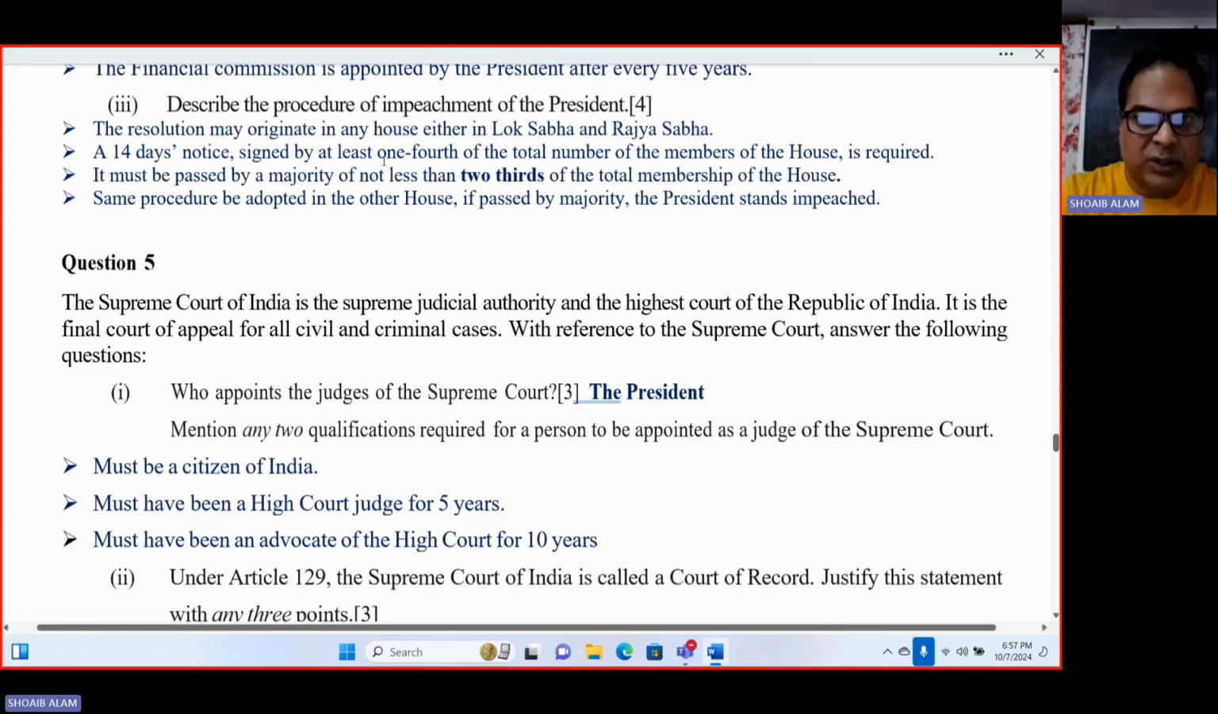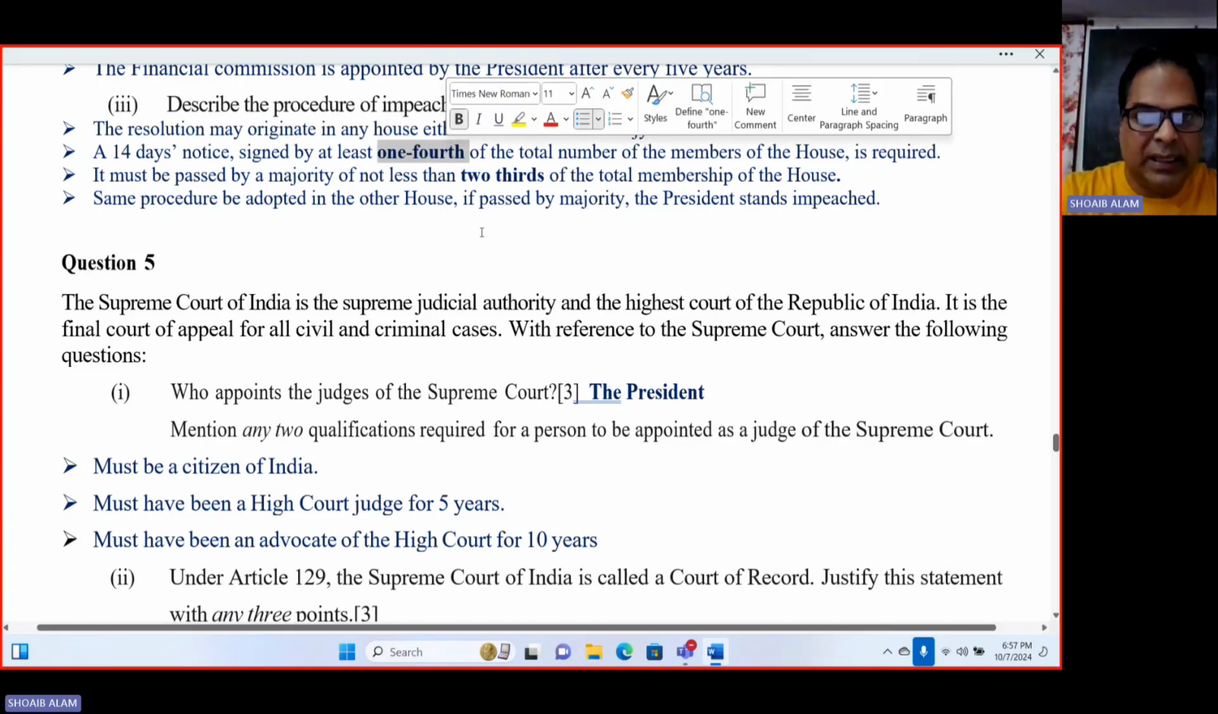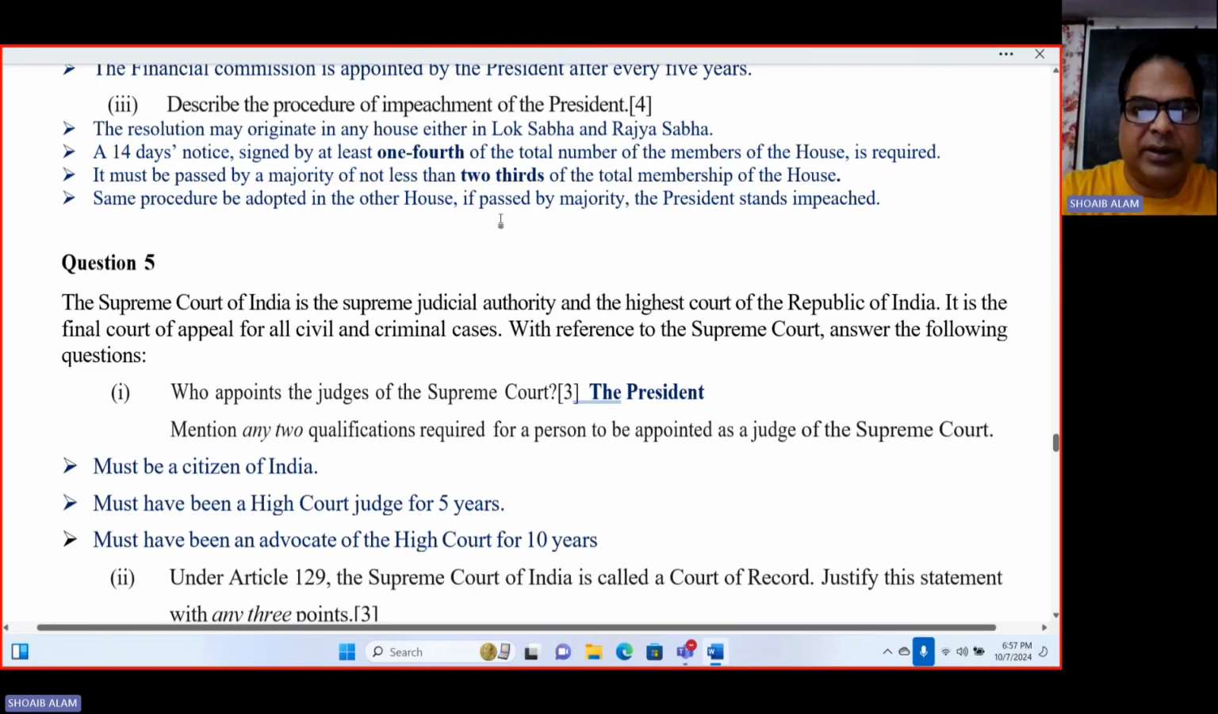So what is important? First one, 1/4. Then to pass, 2/3 is required. Once it is passed, the president will be impeached. So this is the procedure of impeachment of the president, which can originate in either house. If an impeachment motion is passed by Lok Sabha, then Rajya Sabha will investigate it, and if it is in Rajya Sabha, then Lok Sabha will investigate it. During the investigation, the president will be present and is given enough liberty to defend himself.